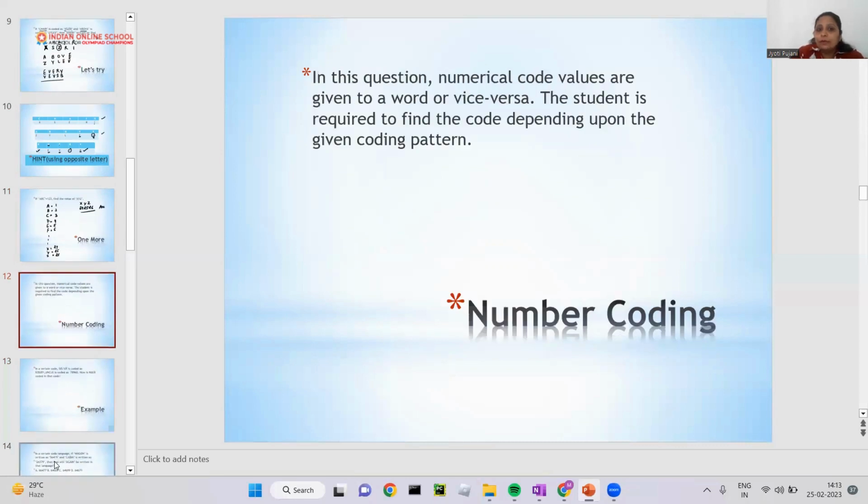So now we are starting with another type of coding, that is number code. In this question, numerical code values are given to a word. Numericals means I am also taking numbers in it, 1, 2, 3, all numbers. The student is required to find the code depending upon the given coding pattern.